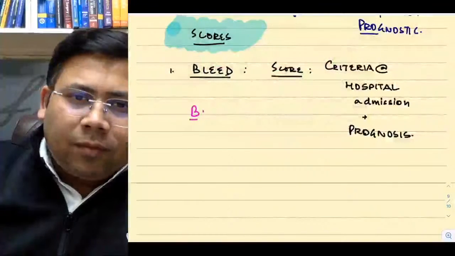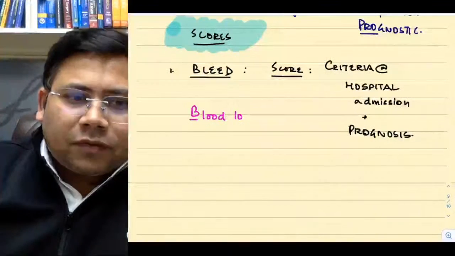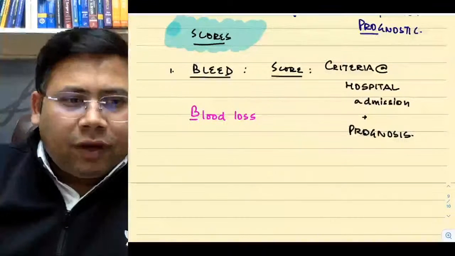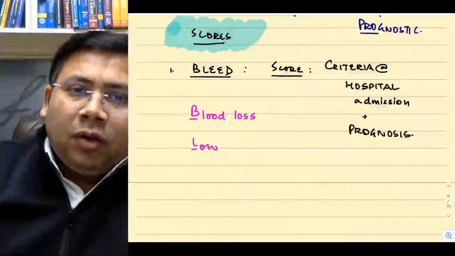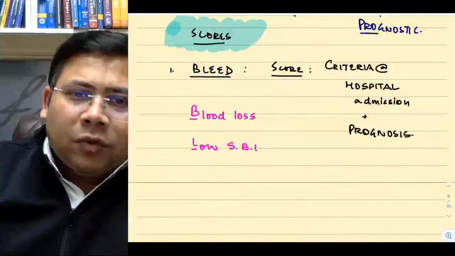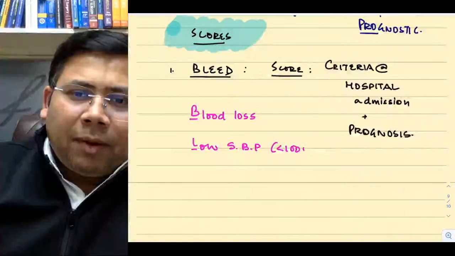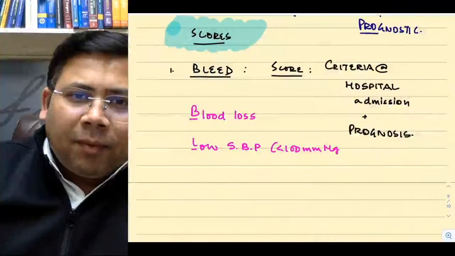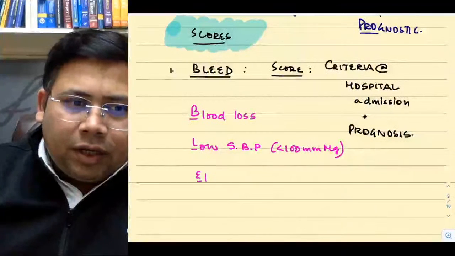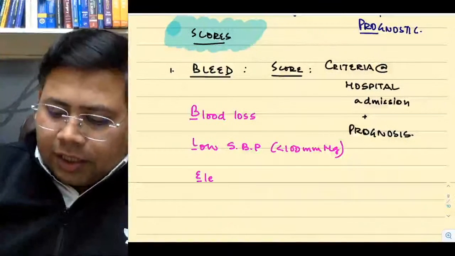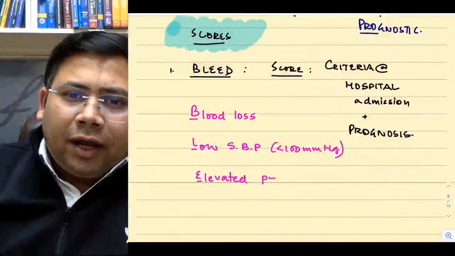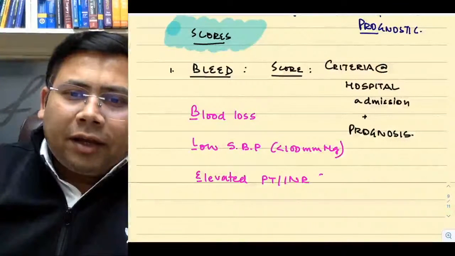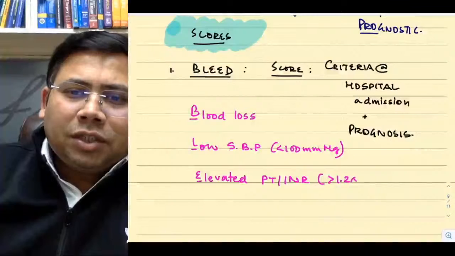B stands for blood loss. Very good, Naveen. L stands for low systolic BP, less than 100 mmHg. Then E stands for elevated PT or INR, more than 1.2 times the normal.